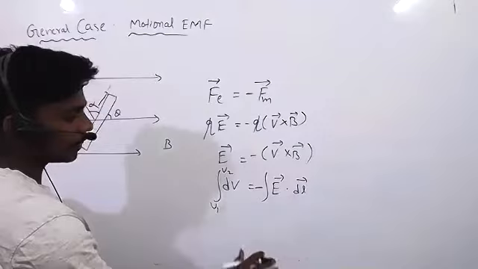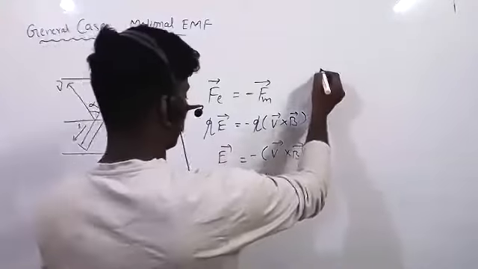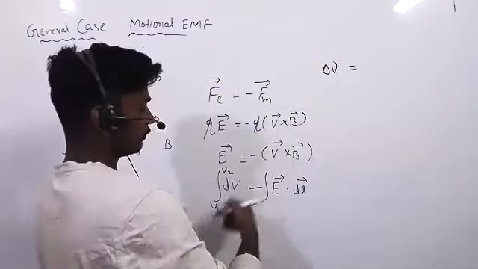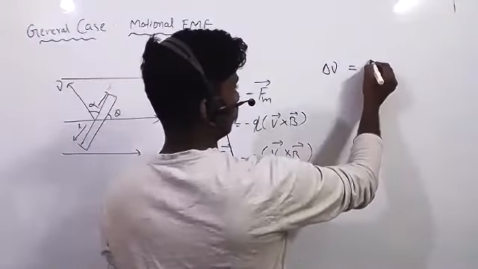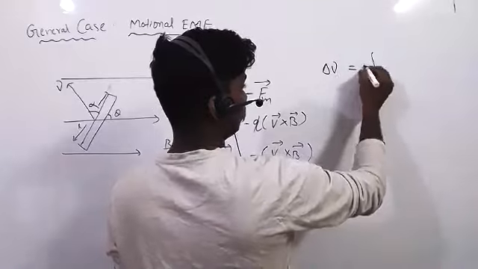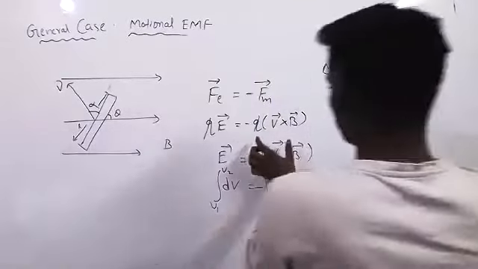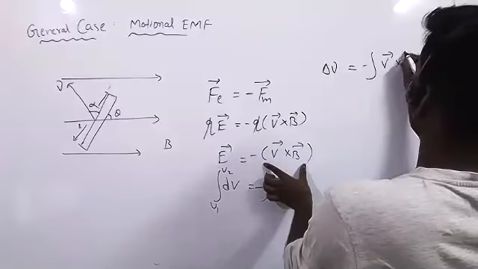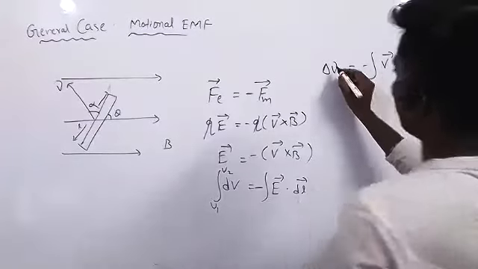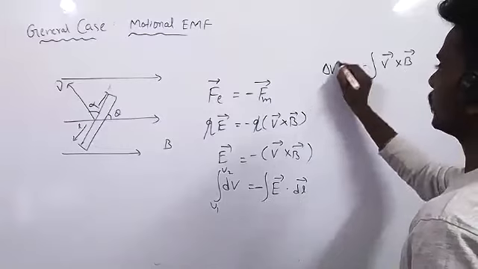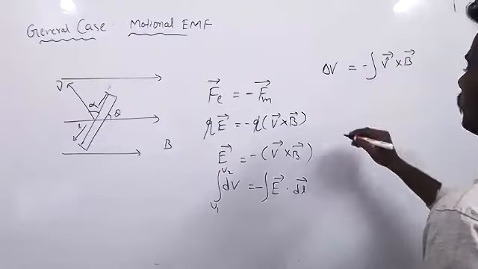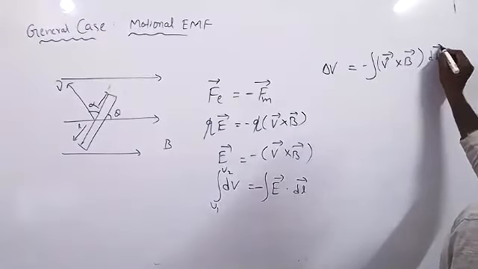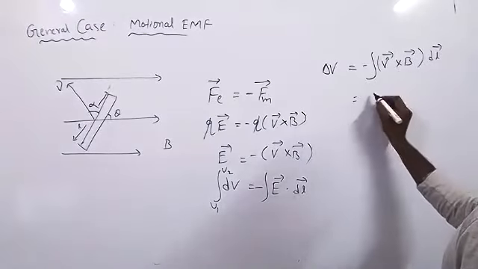So now this formula becomes delta V, the change, equals the integration of E, and E is nothing but minus V bar cross B bar.